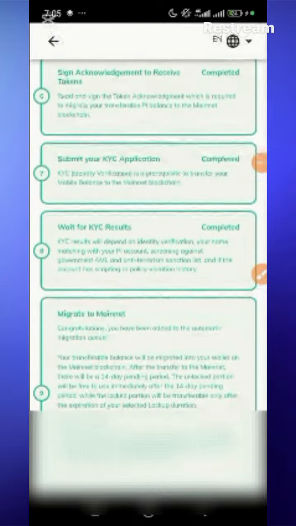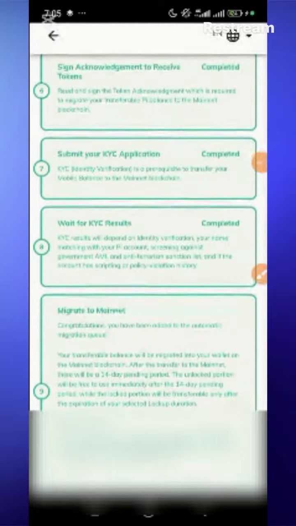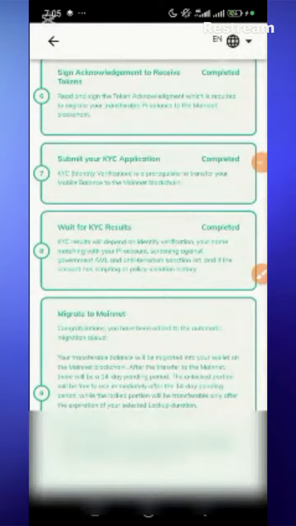Mine wouldn't go through because I have already done the facial verification and I am set for migration. So do yours, and when it gets to the facial verification, just follow the on-screen instructions and verify yourself. Make sure you are in an environment where there is enough light, and make sure it is daytime so that it can easily capture you for the facial verification. So that's that for that.